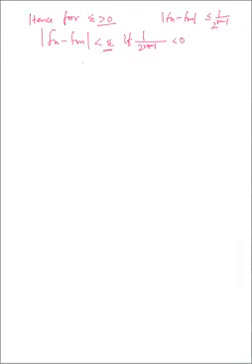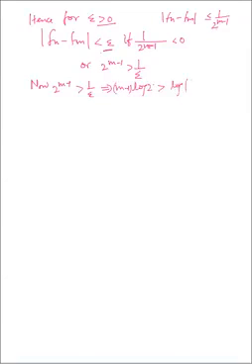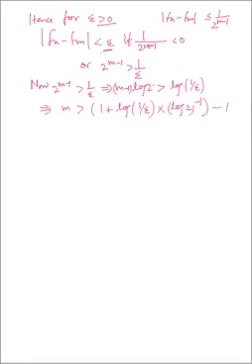Or we can say 2 to the power m minus 1 is greater than 1 upon epsilon. Now 2 to the power m minus 1 is greater than 1 upon epsilon. We can write m minus 1 log ले लिया इसका, m minus 1 log 2 is greater than log 1 upon epsilon. It means m is greater than 1 plus log 1 upon epsilon into log 2 to the power minus 1, and let's say this is equation 1.